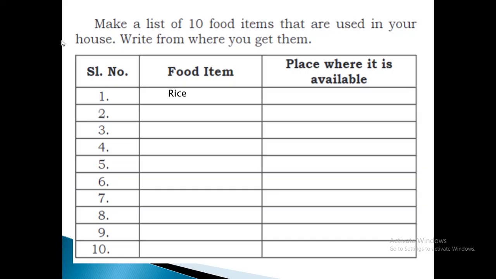First, rice, which we get from the fair price shop. Then tomato, which we get from the vegetable vendor. Then apple, which we buy from the fruit vendor. Then cow brands, which we get from the general store. In the remaining columns, children, you can write any food items which we are using in our home and from where you got them. So fill up these columns, children.